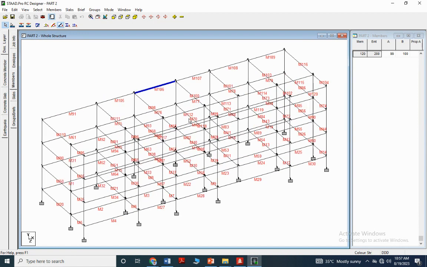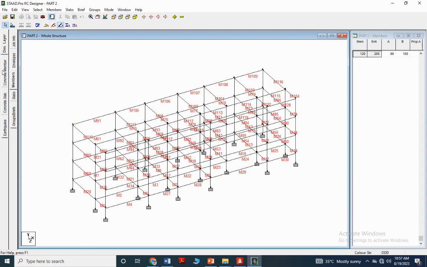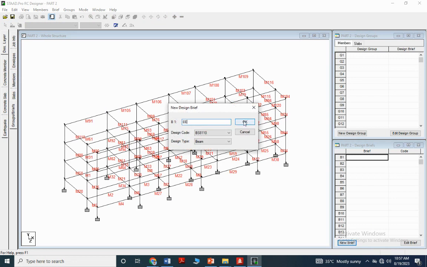But in normal STAAD.Pro, when you're using the design, it will take individual members. For this interactive design, RC designer, it will help you take it as a continuous beam, right? Okay, now go to the group and briefs, new brief, EB.